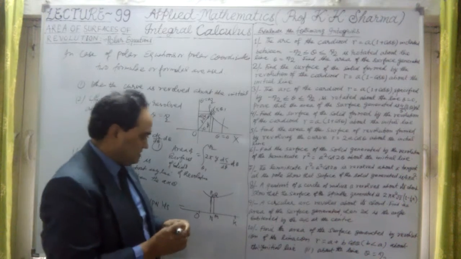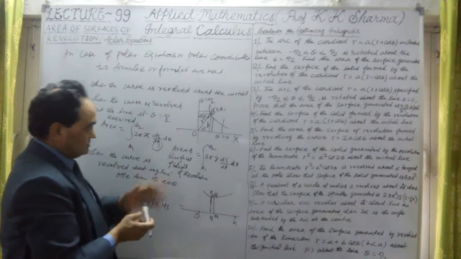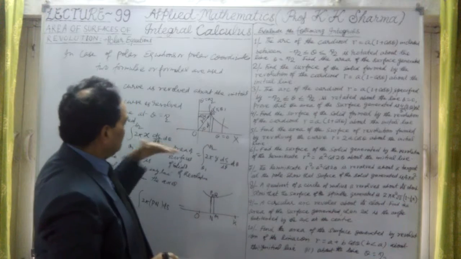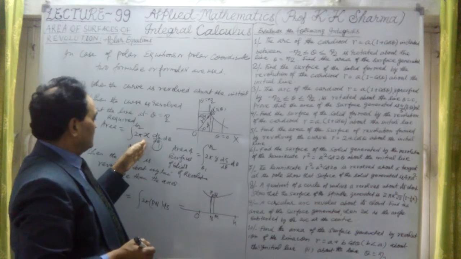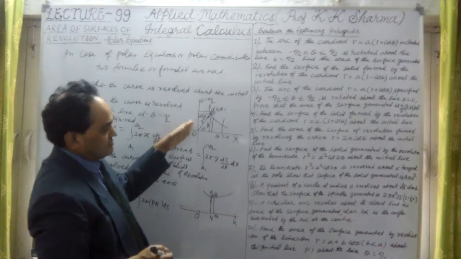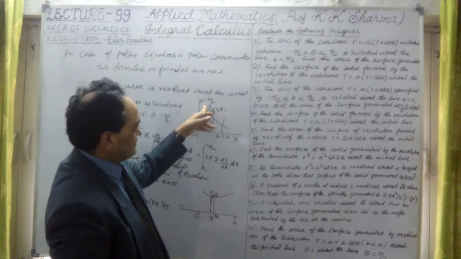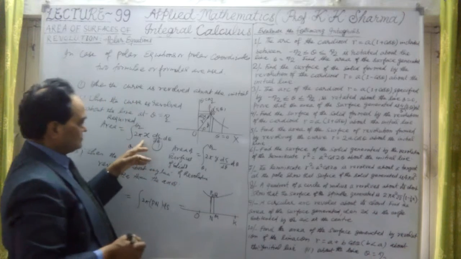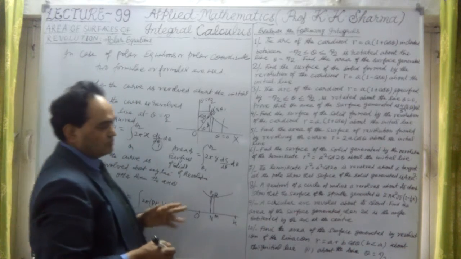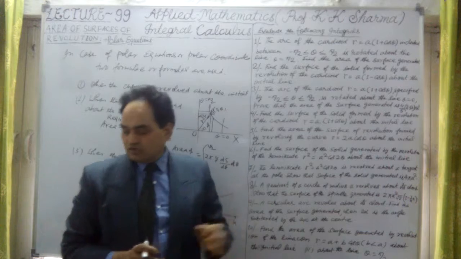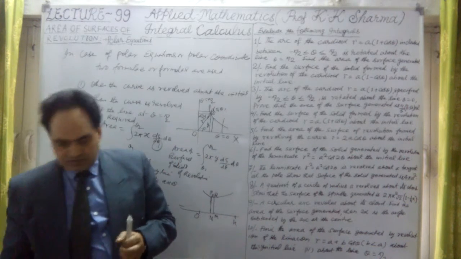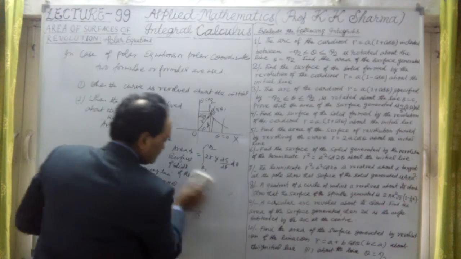So these are the three formulae we have actually used, and there are three cases here. This is the case when the curve is revolved about the initial line. This is about the line which is perpendicular to the initial line, theta equal to pi by 2 in this case. So this is the formula by x. These three formulae we will use, and these questions are based on only these three formulas. So let me take questions one by one.